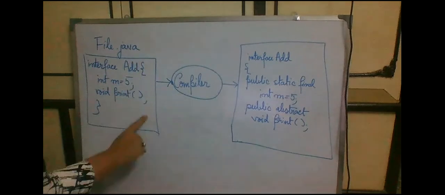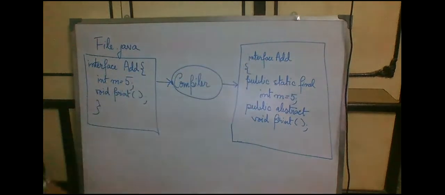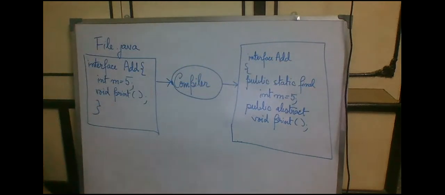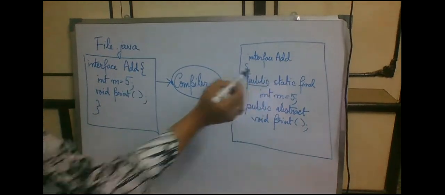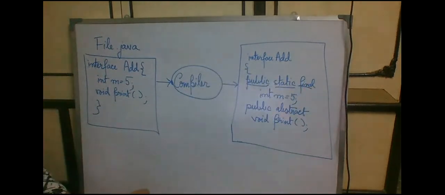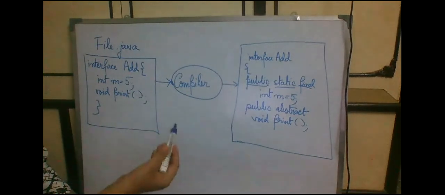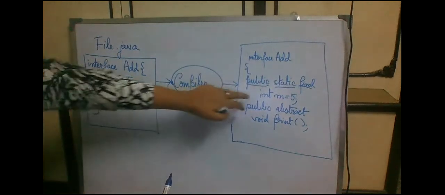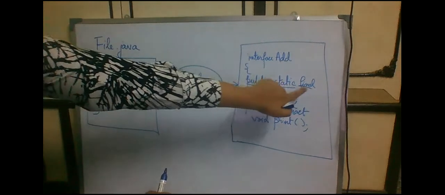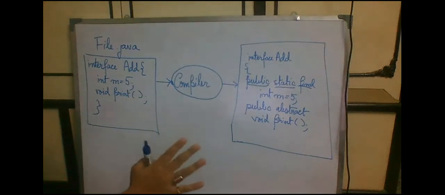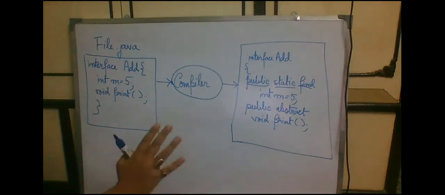So after the compiler goes through this line of code, what does it do? Same interface add, that remains the same. Now for the particular integer type variable m, what are the additions that the compiler has made? Public. This is an access modifier, public has been added. Static, final. So you can see the 3 additions that have been made by the compiler for this particular integer type variable: it is becoming public, the variable has been made static, and the variable has been made final. Therefore, the variable becomes unchangeable. Its value cannot be changed from 5 to anything else, otherwise there will be an error.